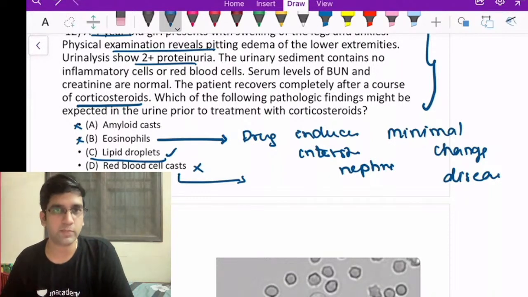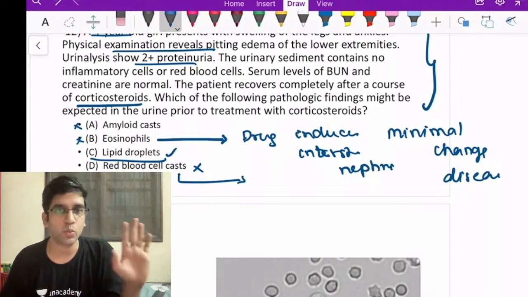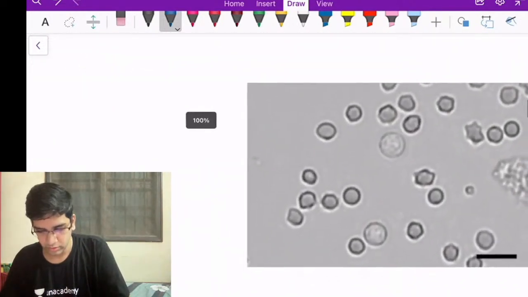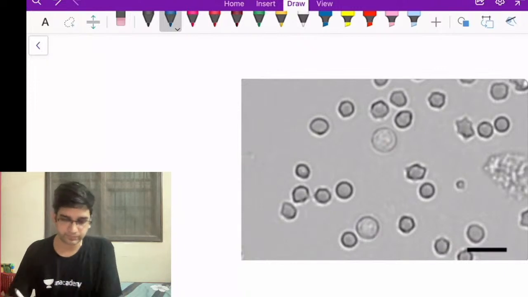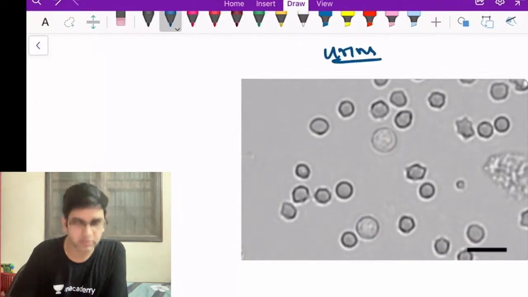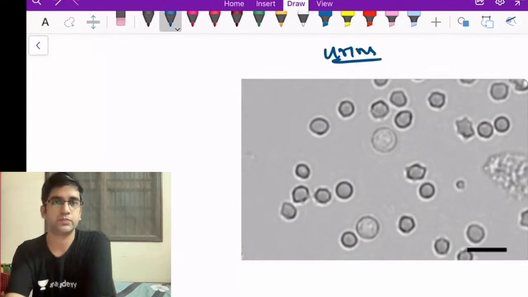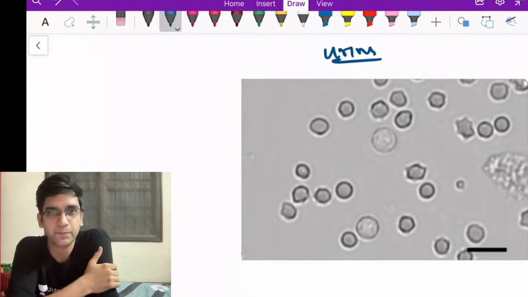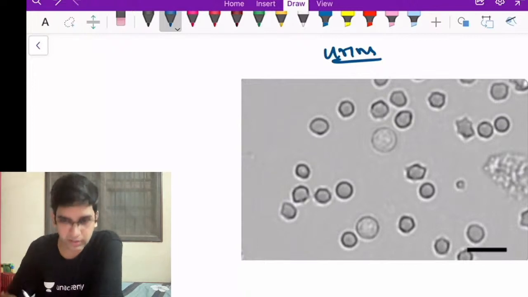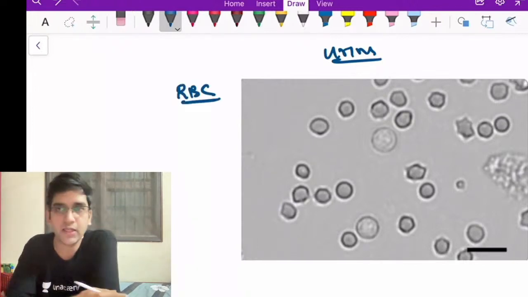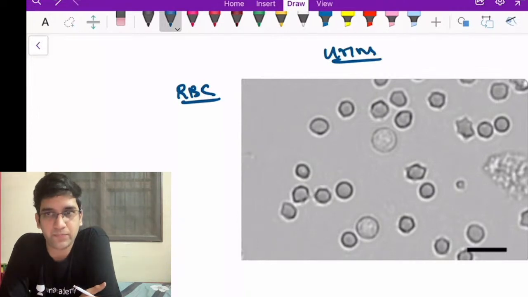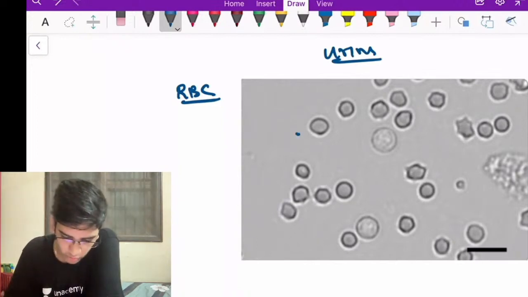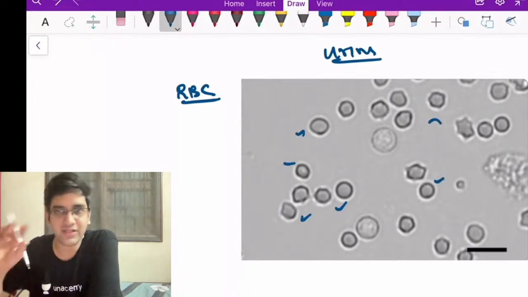So I have a few urine microscopic images. I want you to look at the image and comment on what comes to your mind first. What is this? All these are urine microscopic images. You can comment anything, whatever comes to your mind. What are these cells? These are all RBCs. Fine. Urine microscopy is not stained, so I have RBCs here, right? All these are RBCs. Since they are not stained, it looks like a ghost cell.